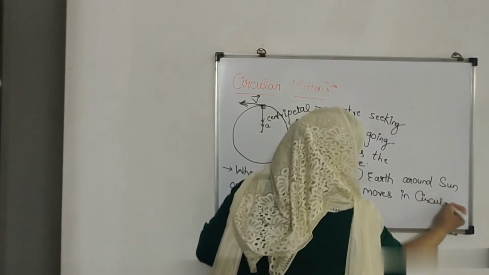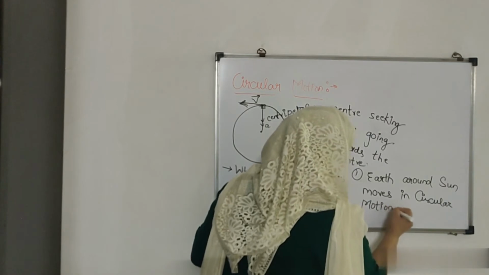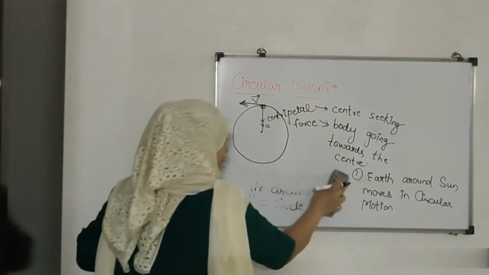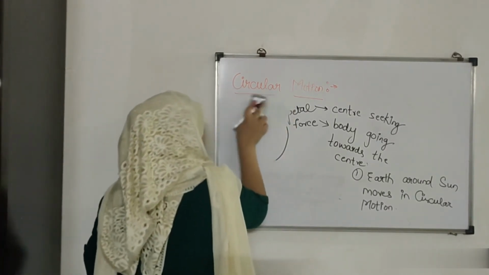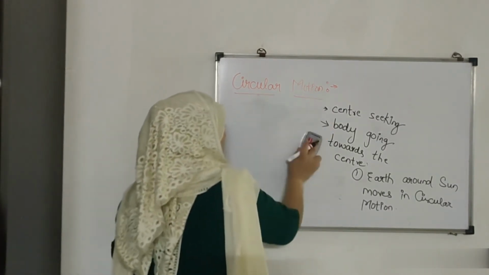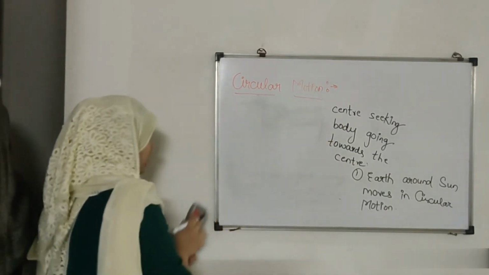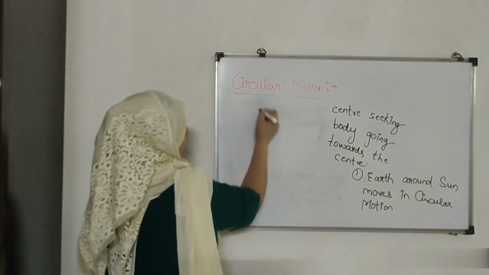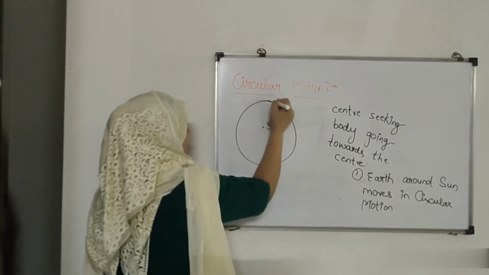That's why we need to understand centripetal force and circular motion. The satellite around the earth is also moving in circular motion. The moon around the earth is moving in circular motion. Suppose I consider this to be my sun and this is my earth, it is moving in circular motion.